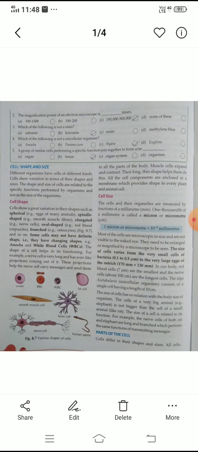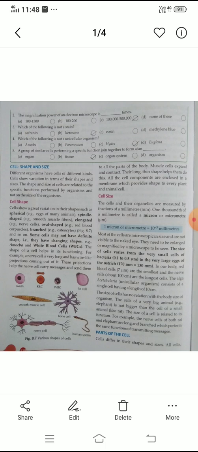An elephant is much larger than us, but we cannot say their cells are also larger than ours. Cell shape depends on the functions of the organs.